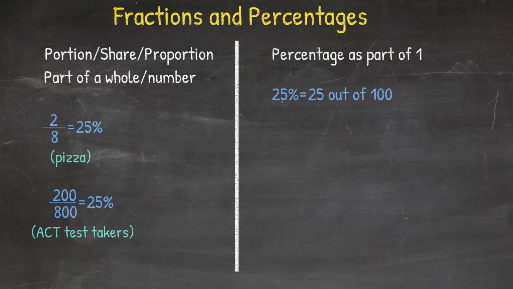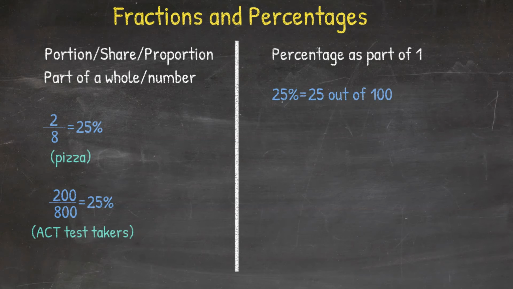However, if we look at the second case of ACT test takers, it makes more sense. It says that 25 out of every 100 students who took the test took the ACT. And if 25 out of 100 took it, then we do some math and it makes sense that 200 out of 800 did it.